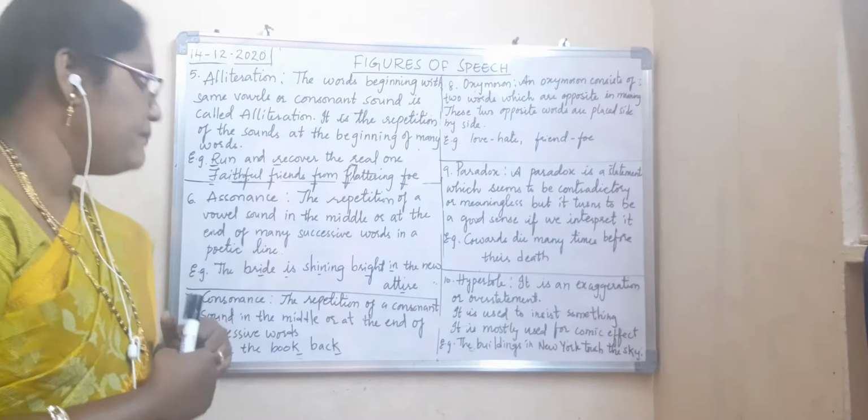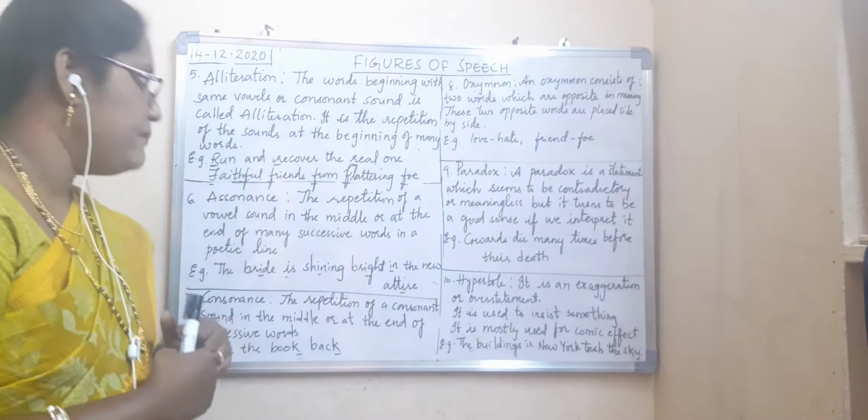So now, what is alliteration? The words beginning with the same vowel or consonant sound is called alliteration. The repetition of the sounds at the beginning of many words. So now, for example, next one. The example I gave you, "run and recover the real one." In that, R is repeating. So you have identified R is the word which is repeating in the sentence, and that is what? Consonant.